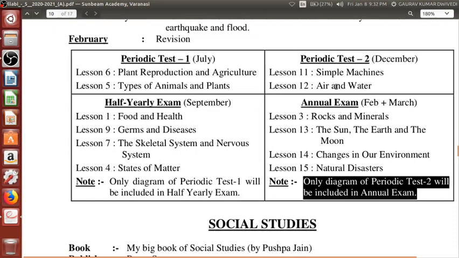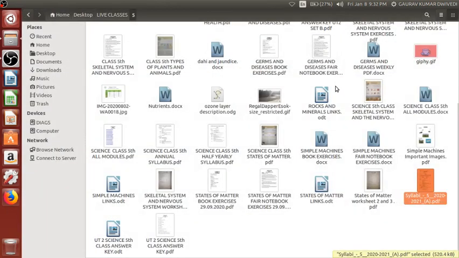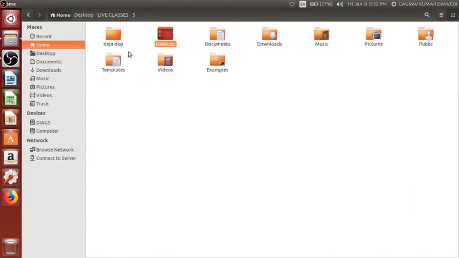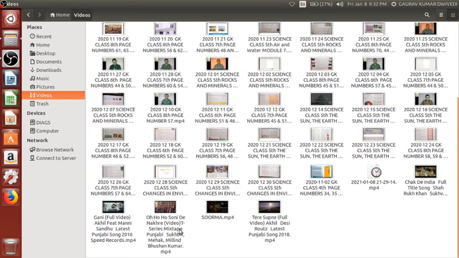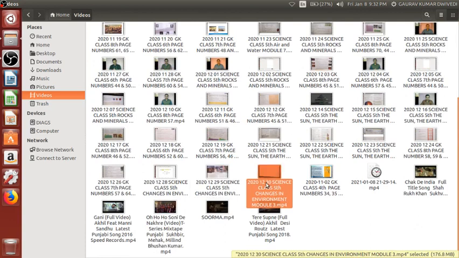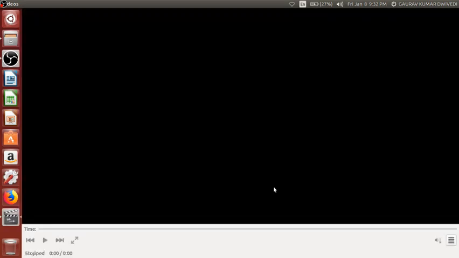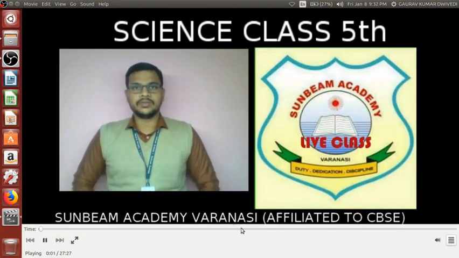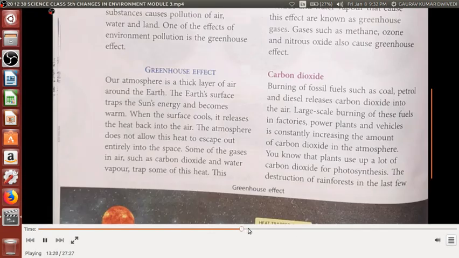Let us start with this. Let me first show you what we have done in the last class. We have here module 2, module 3, this was the module of changes in our environment which was done on 30th of December 2020. If you can see, this was the chapter, and global warming here we have completed, that is your carbon dioxide, the next important gas. So till here we have already completed, and we are going to go ahead with this part.